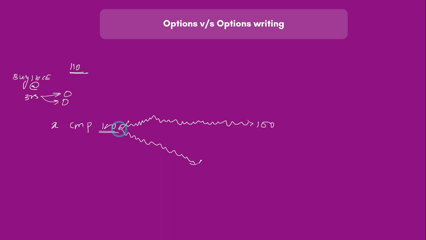And if the stock is very slowly going up and reaching somewhere near 110 by expiry, although the stock has gone in your favor, since it is still either at the money or out of the money, 3 rupees will still become 0. Only if it goes above 110 to say 120 or 130, then you will have unlimited profits. Then this 3 might become 10 or 20 or 30 depending upon how much the move is, right?